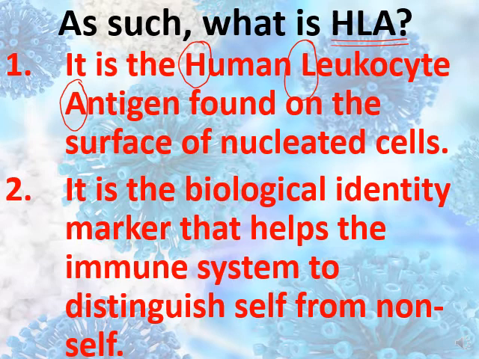Another example, you have the Lebanese ID. Whenever you pass, you have this ID, meaning that you are Lebanese, so you can pass. If you don't have your ID, meaning that you are not Lebanese, you can't pass. This is an example about the biological identity marker. It helps the immune system to distinguish the self from non-self. If you have the HLA, we have the self cells. If they don't have the HLA, they are non-self.